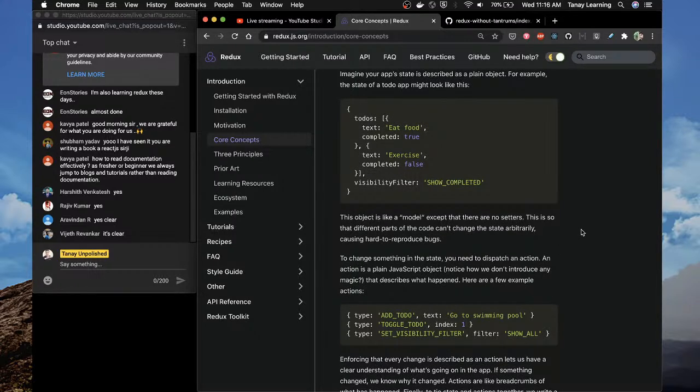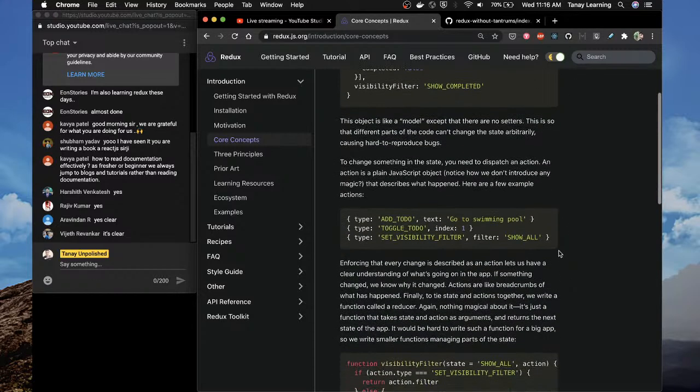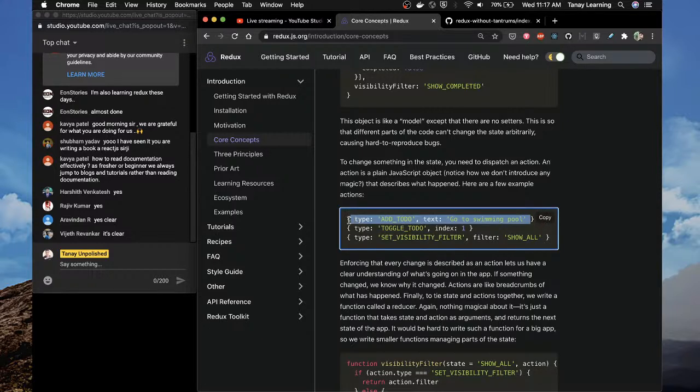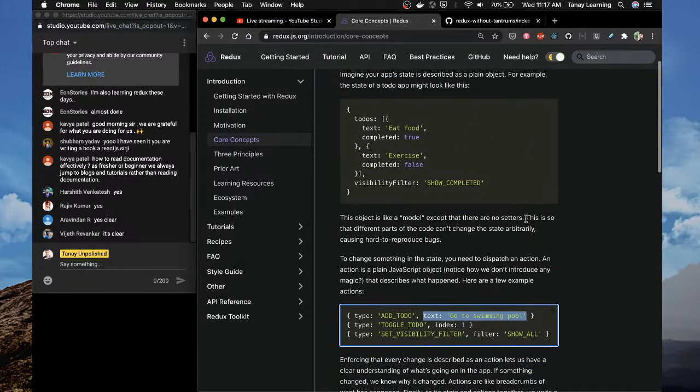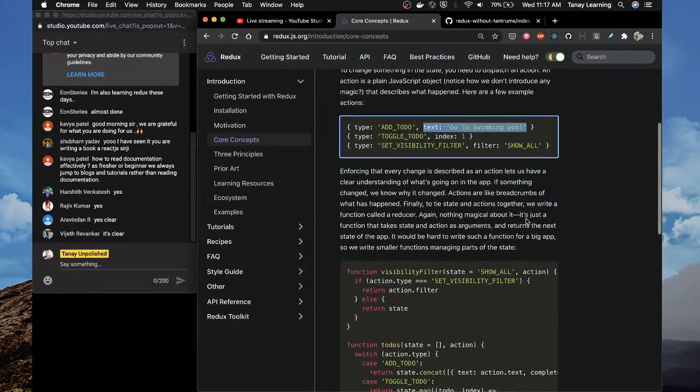Okay, so if you want to change something in the state, you need to dispatch an action, which, this is an action. It has a type, and it has some data. Very nice. And then describing it as an action lets us have a clear understanding of what's going on.